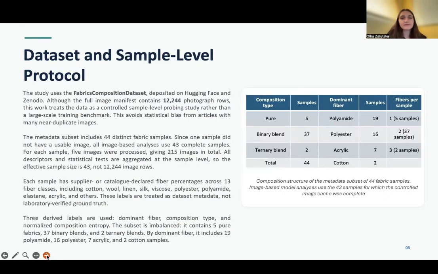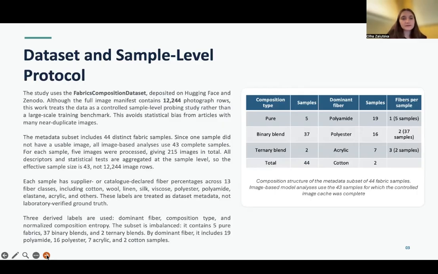The study uses the fabric composition dataset deposited on Hugging Face and Zenodo. Although the full image manifest contains over 12,000 photograph rows, this work tests the data as a controlled sample-level probing study rather than a large-scale training benchmark. This avoids statistical bias from articles with many near-duplicate images. The metadata subset includes 44 distinct fabric samples.